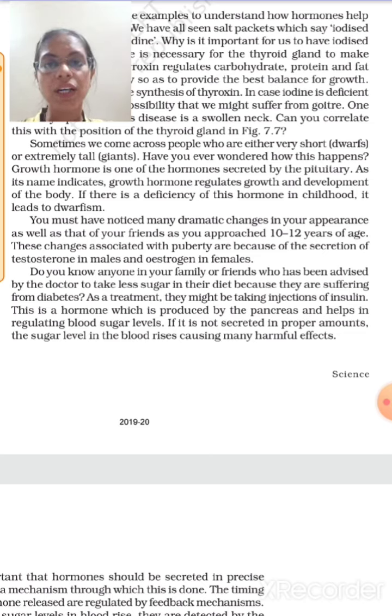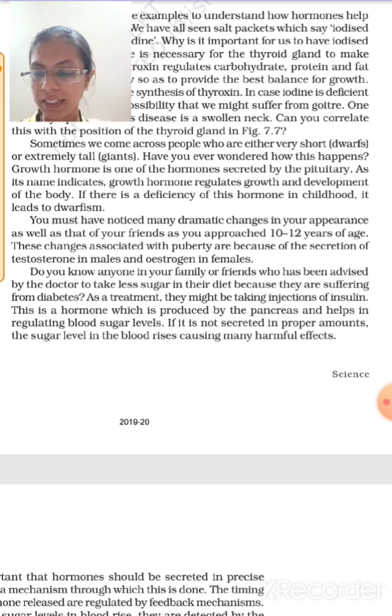Pancreas is an exocrine as well as endocrine gland. Endocrine gland because it secretes the insulin and glucagon hormones which are responsible for the maintenance of the sugar in the body. But if we talk about glucagon, it is also a hormone, right? But why is it known as an exocrine gland? It is an exocrine gland because it secretes the pancreatic juices as well during the digestion in the body. The insulin is responsible for the maintenance of the sugar in the body.